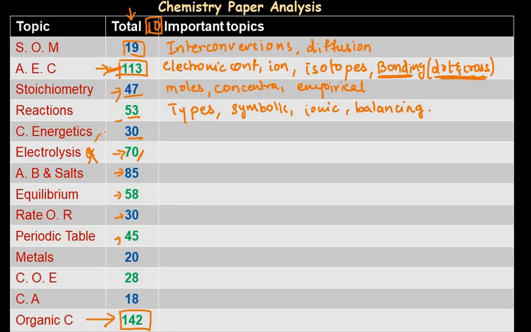Next is chemical energetics. Now I have observed that though very few marks are asked from this topic, most of the sessions had some questions, and this topic is very small, which includes only the energy level diagrams, or you can say energy profile diagrams of exothermic and endothermic reactions, and other than that the bond energy calculation, that is from the bond energy calculation we can make out whether the reaction is exothermic or endothermic.